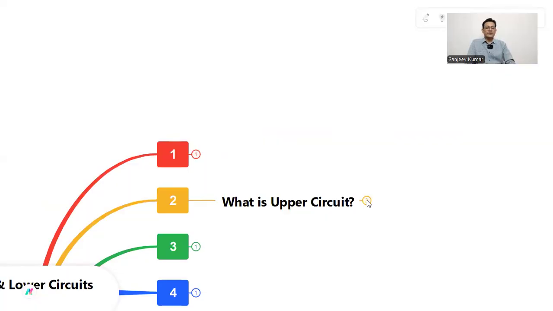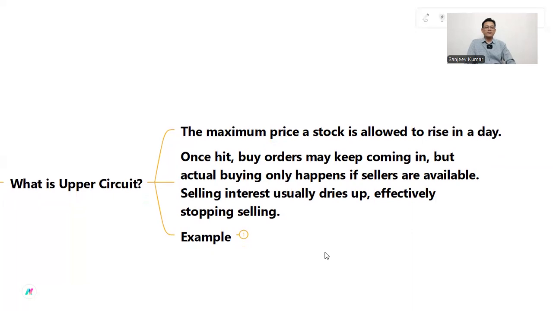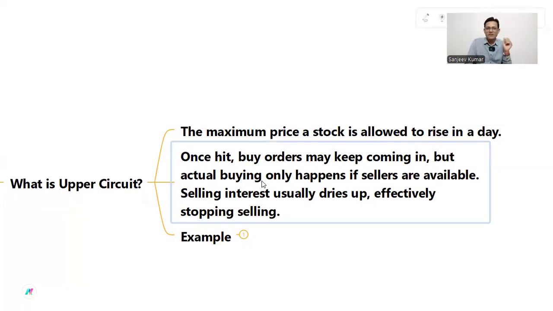What is upper circuit? The maximum price a stock is allowed to rise in a day. Once hit, buy orders may keep coming in. You will be able to place your buy order, but it will not execute, because actual buying only happens if sellers are available.